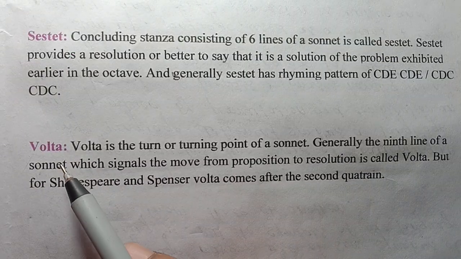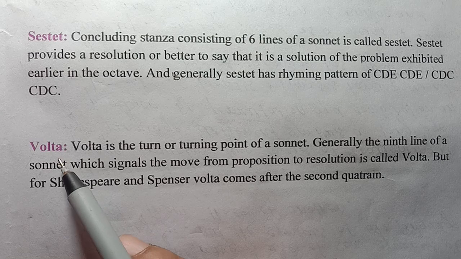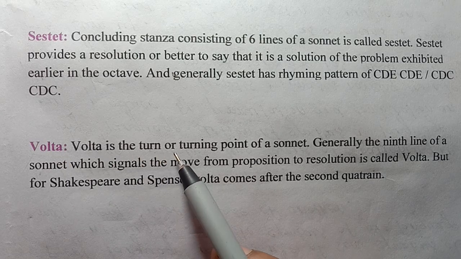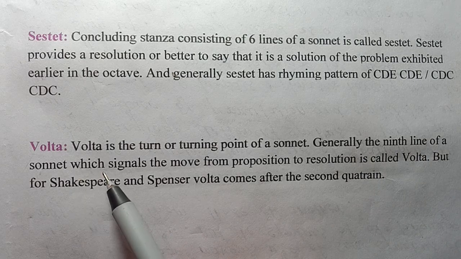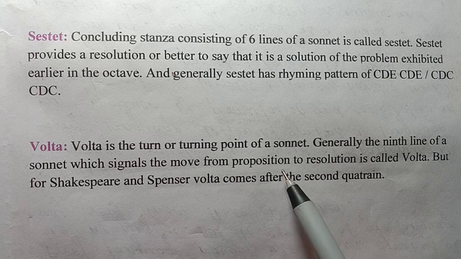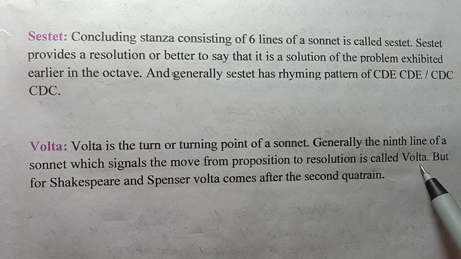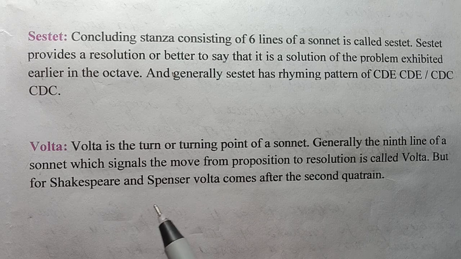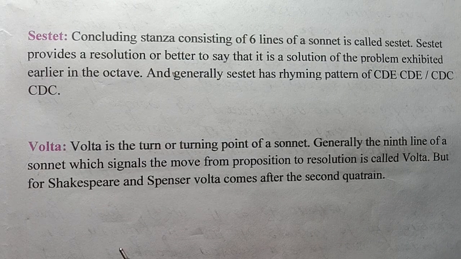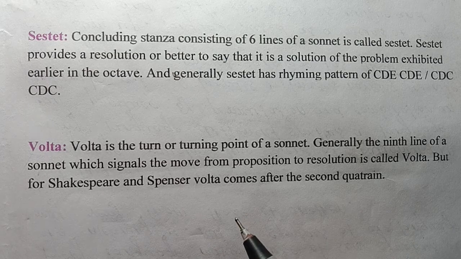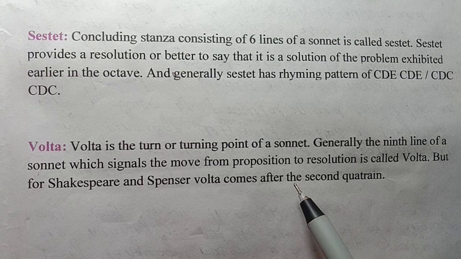Now I will speak about another aspect of sonnet, that is volta. Volta is the turn or turning point of a sonnet. Generally, the ninth line of a sonnet, which signals the move from proposition to resolution, is called the volta. But for Shakespeare and Spenser's sonnets, the volta comes after the second quatrain, because their sonnets are not divided into octave and sestet. They are divided into 3 quatrains and a couplet.